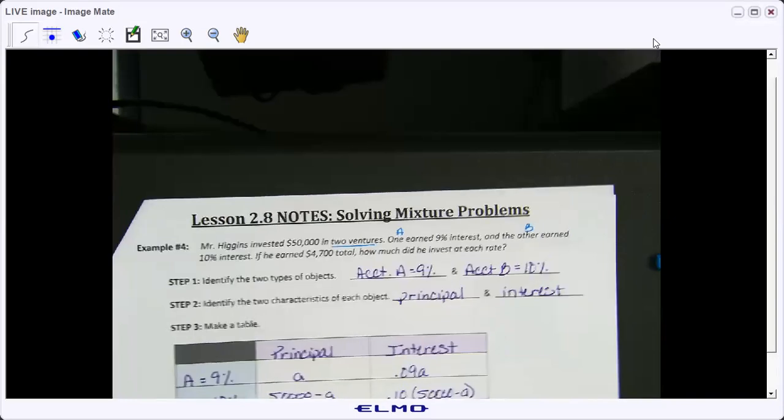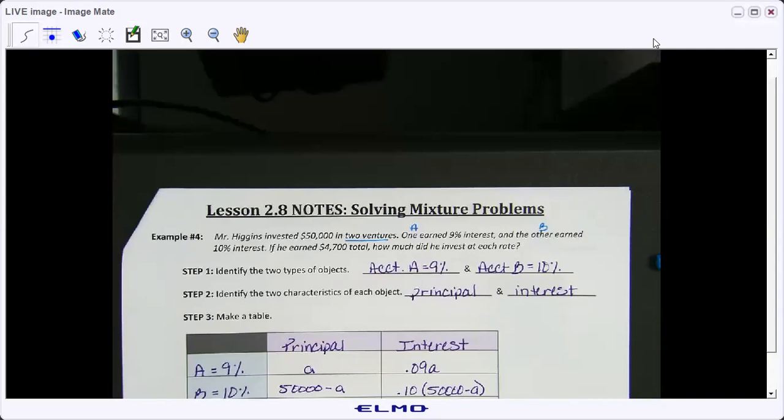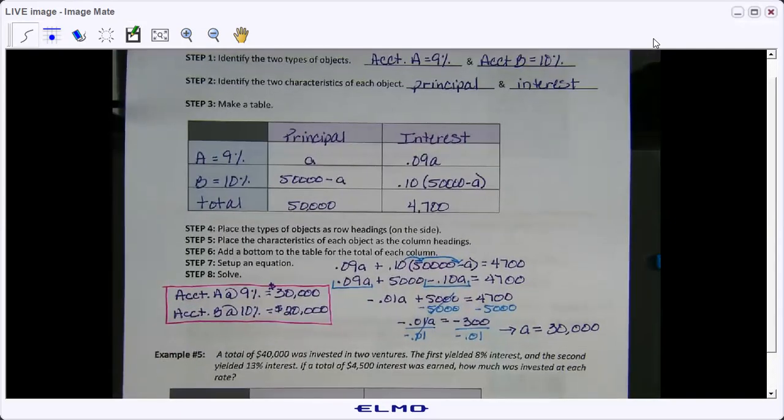Okay, so I'm gonna go ahead and show the answer so you can check your work. Yes. If you clear your decimals, do you also clear for what's inside of parentheses? No. That was a good question. 30,000.